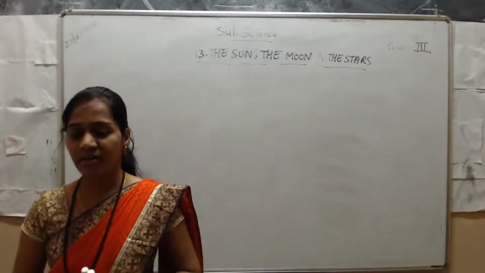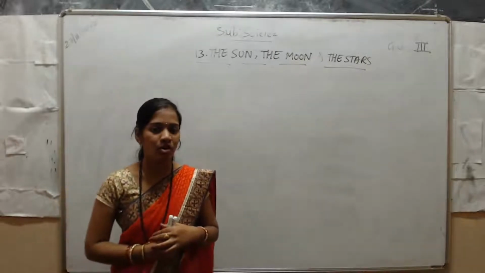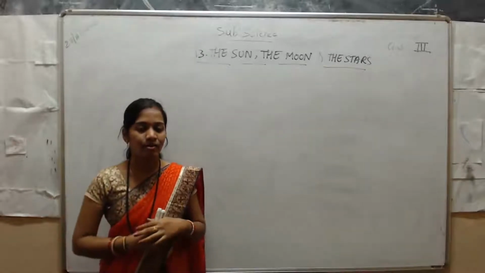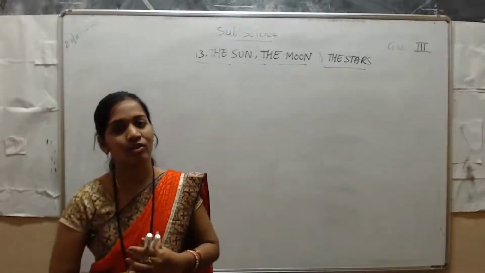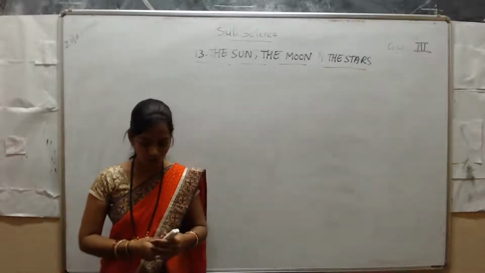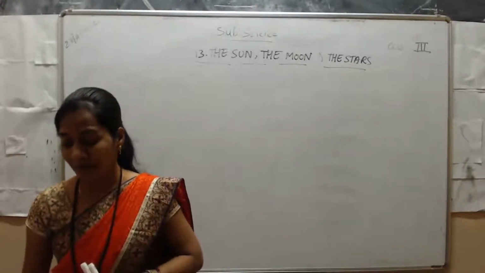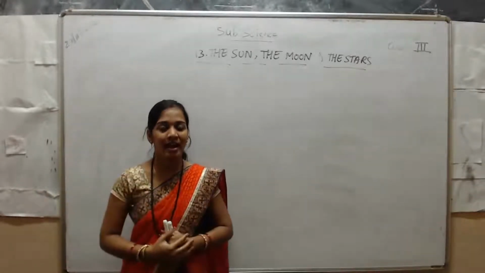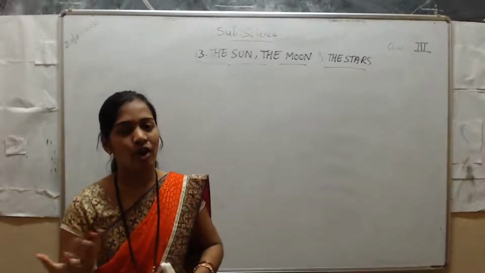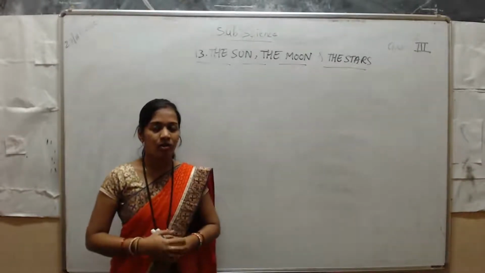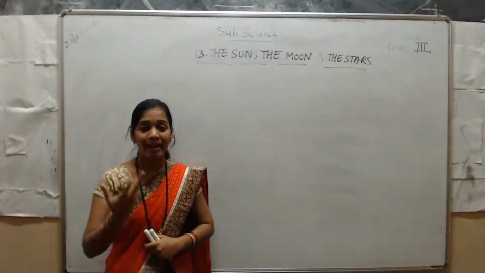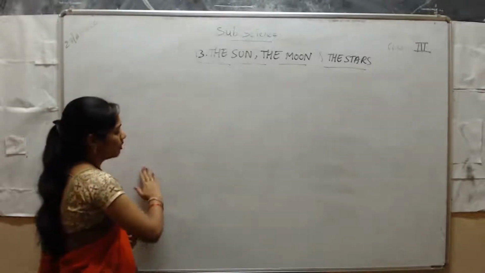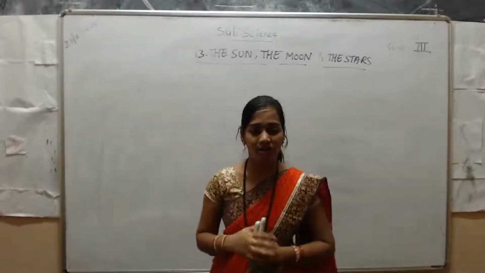So students, this is a very interesting chapter because everybody likes to study about our universe, right? It is very mysterious to study about the universe, because our universe, that is space, is very beautiful. Yes or no? You can see the sky or a planetarium wherever you have gone. You might have observed it. So our universe is very beautiful, and in the universe so many heavenly bodies are there.